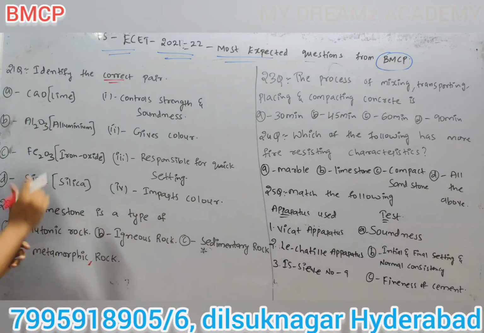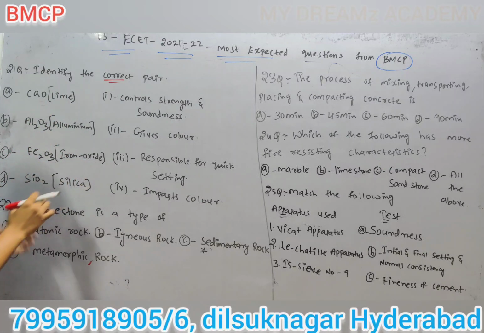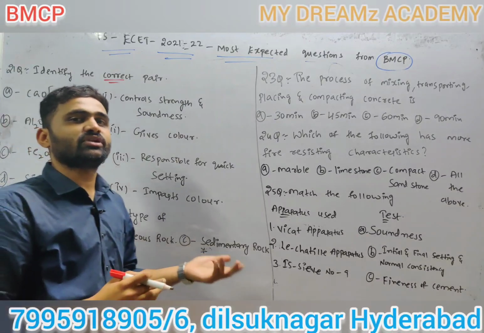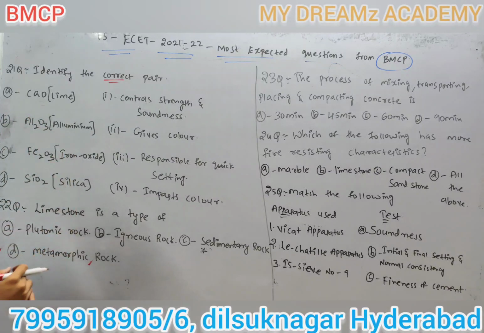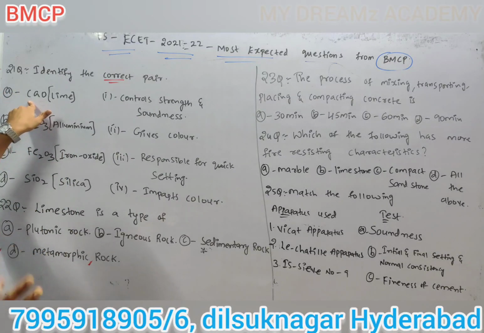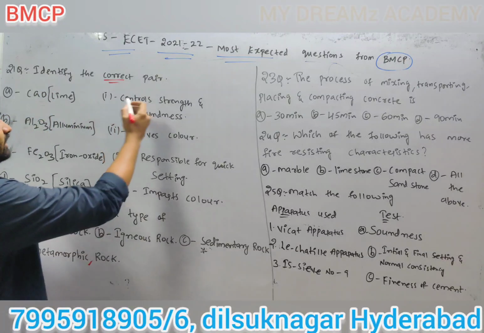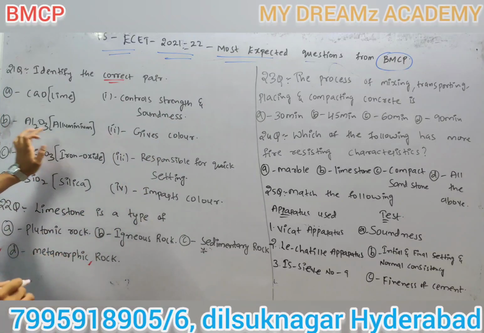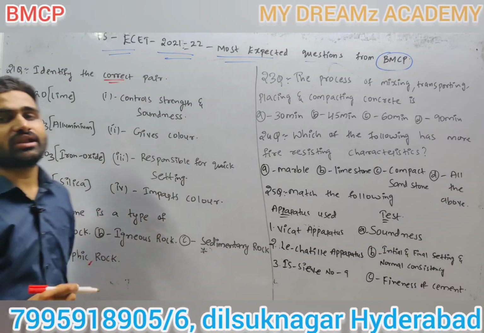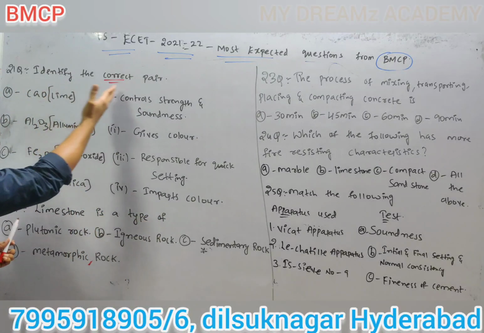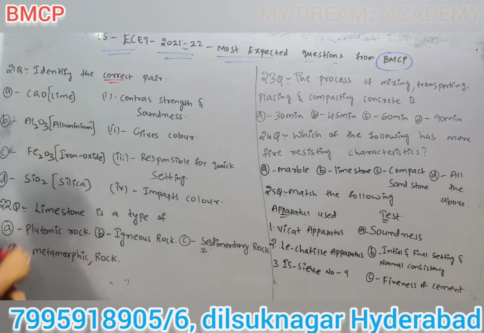So CaO means lime, Al2O3 aluminium, Fe2O3 iron oxide, SiO2 silica. Some students may know, some may not, so we have to write everything so that it reaches each and every student. CaO, lime: controls strength and soundness. Aluminium gives color, Fe2O3 is responsible for quick setting, SiO2 imparts color.